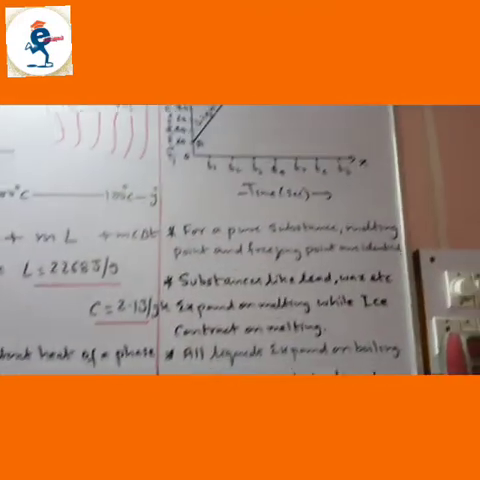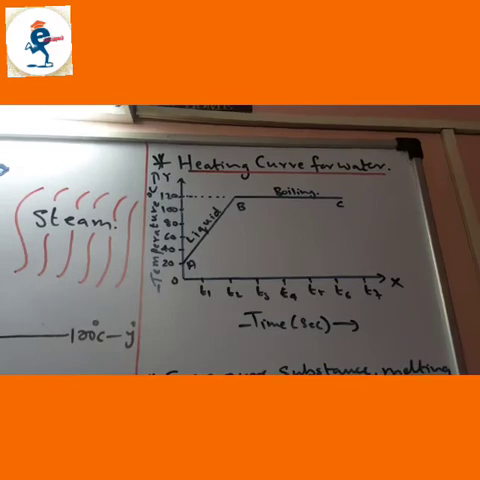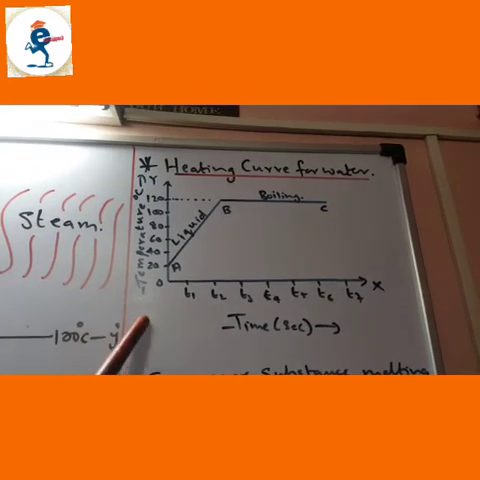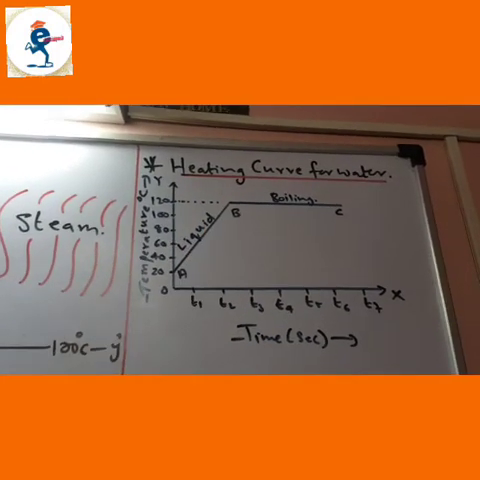Now heating curve for water. When water is at 20 degrees Celsius and when you are heating it to the boiling point, the temperature time curve can be drawn like this. Very important, practice it. See, from 20 to 100 degrees Celsius.